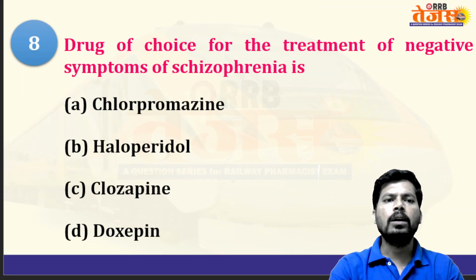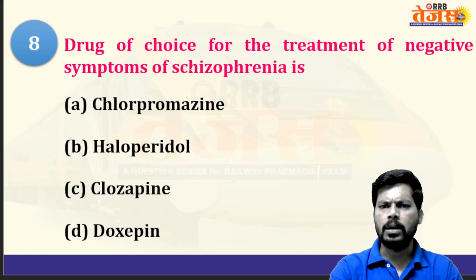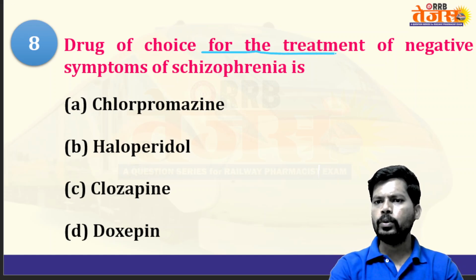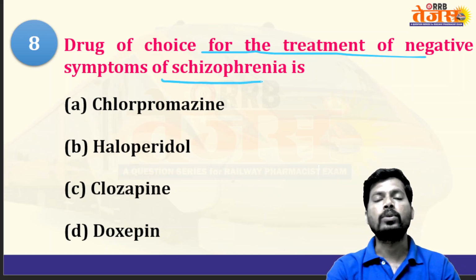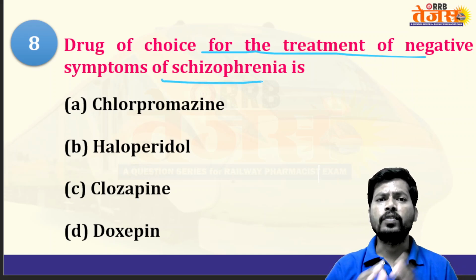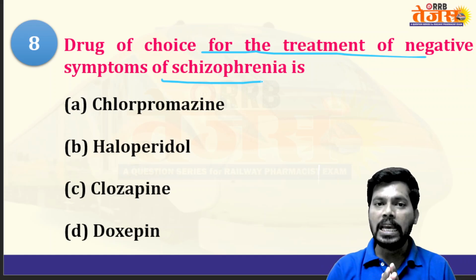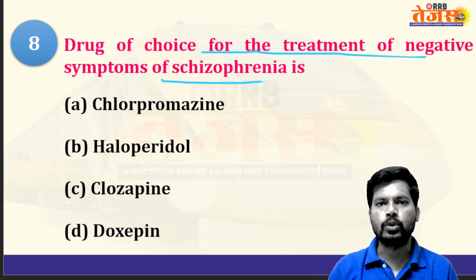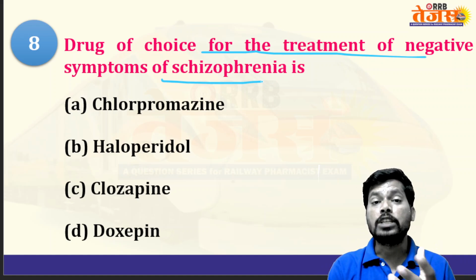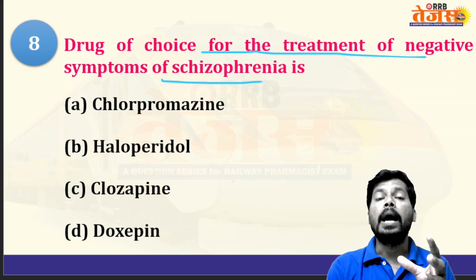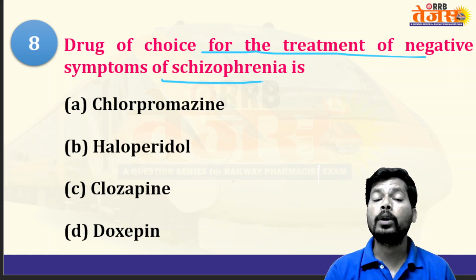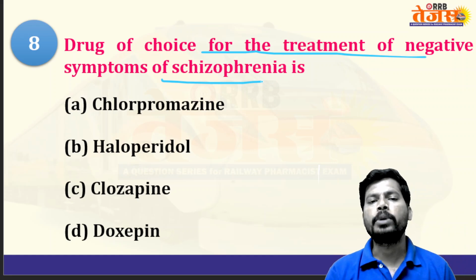Next, the drug of choice for treatment of negative symptoms of schizophrenia, nothing but psychosis. So psychosis is vigorous, uncontrolled thoughts as well as behavior of a person, especially because of over-domination of excitatory neurotransmission with high involvement of dopamine, and glutamate also. So dopamine plays a major role. That's why antipsychotics are known as dopamine antagonists. By blocking dopamine action, they decrease the psychotic behavior in the person.